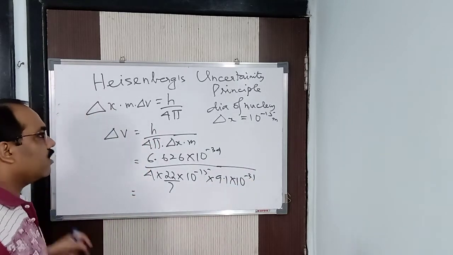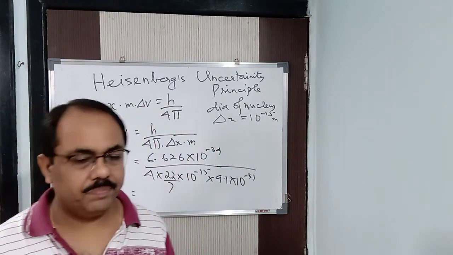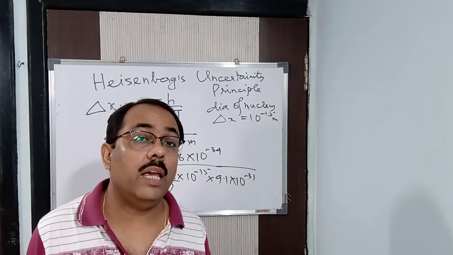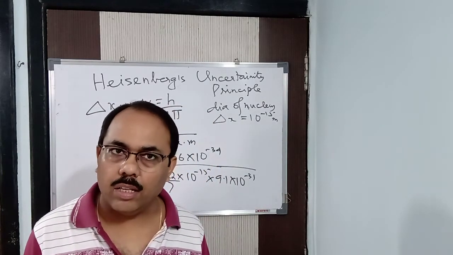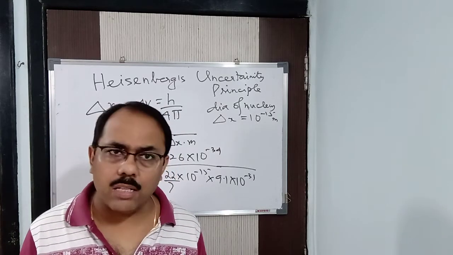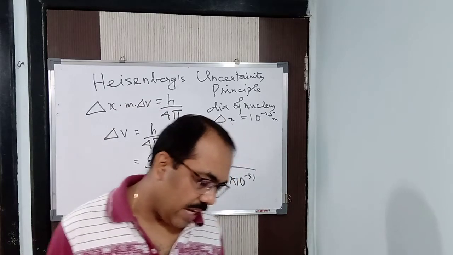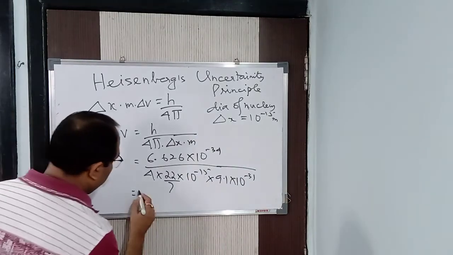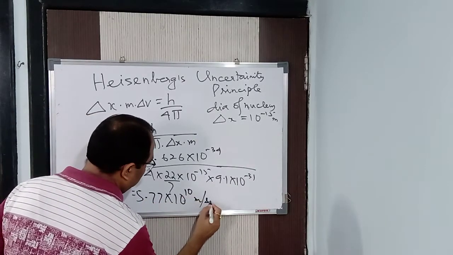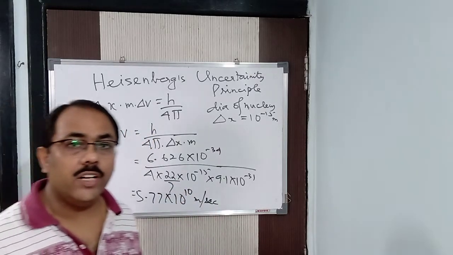Now, if the electron is present inside the nucleus, listen carefully, the velocity can be at most 3 into 10 to the power 8 meter per second, because that is the velocity of electromagnetic waves. But when you calculate this value, you get 5.77 into 10 to the power 10 meter per second, which is clearly higher than 3 into 10 to the power 8 meter per second.